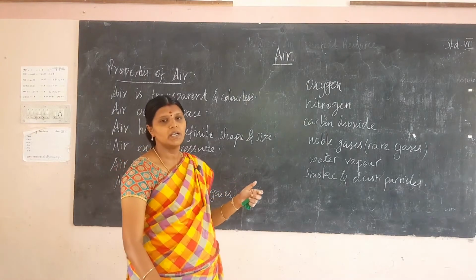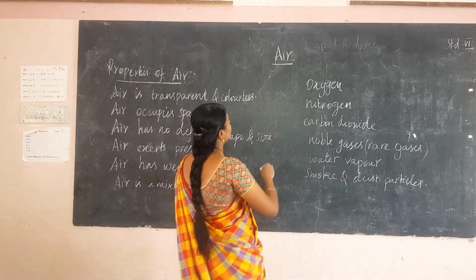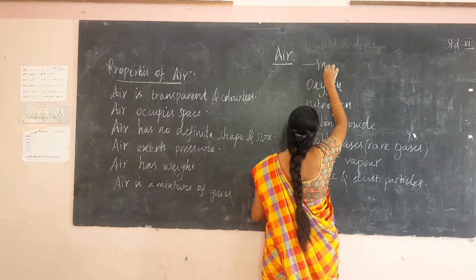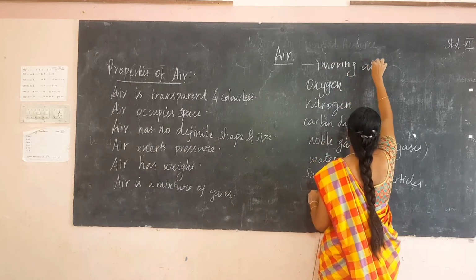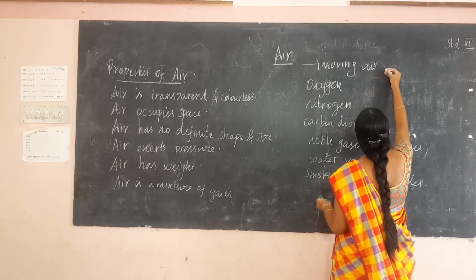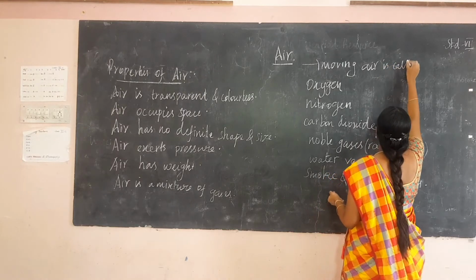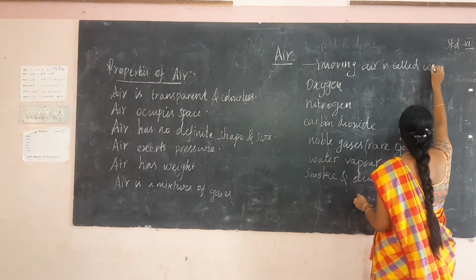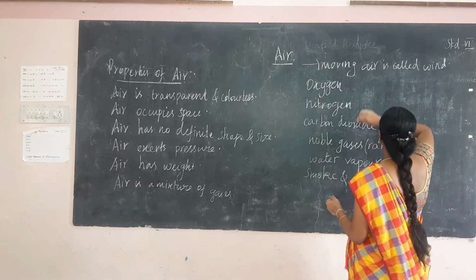And next, the moving or blowing air is called wind.